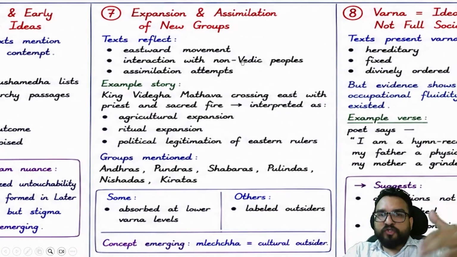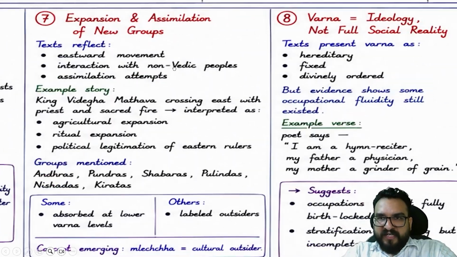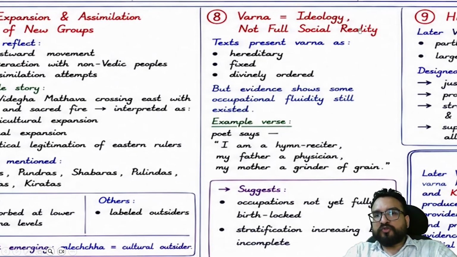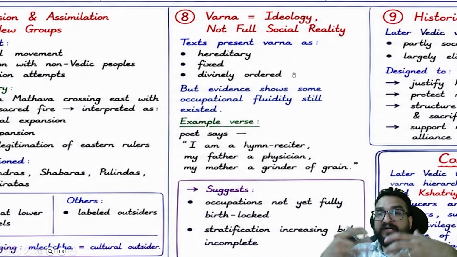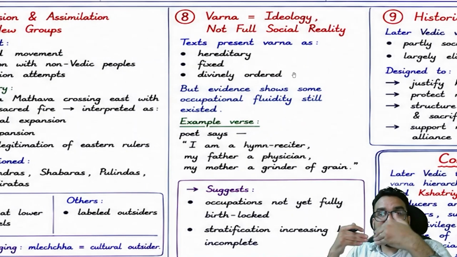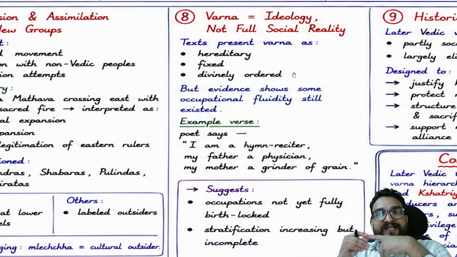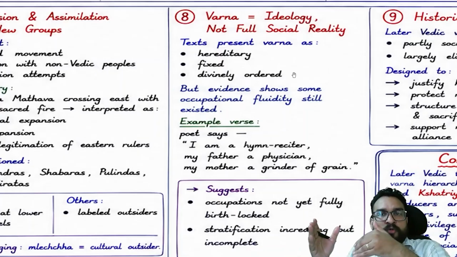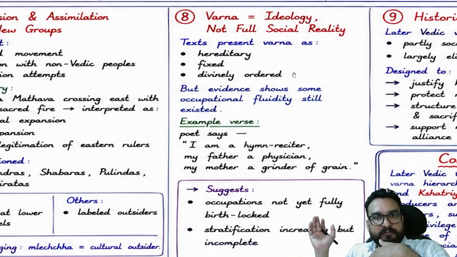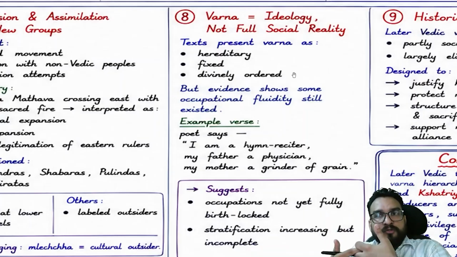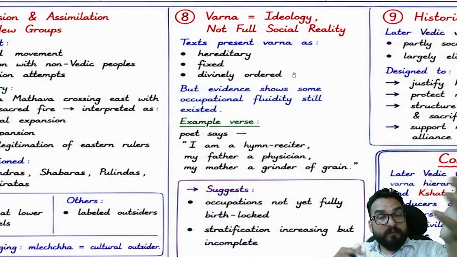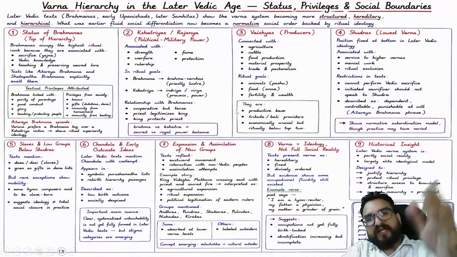Expansion and assimilation of new groups were also happening over here. And Varna is an ideology, not full social reality, because certain texts say that there was mobility as well, but later on it consolidated. Varna is still reflected in present day society. That's why in the GS1 society question you have this: Varna has some elements which have remained fixed throughout and some elements which have been flexible. Like in urban areas you will not talk to someone on the basis of Varna, but in the village setup people are always careful about the Varna, right? Jati, right? So this you will be finding with respect to Varna.